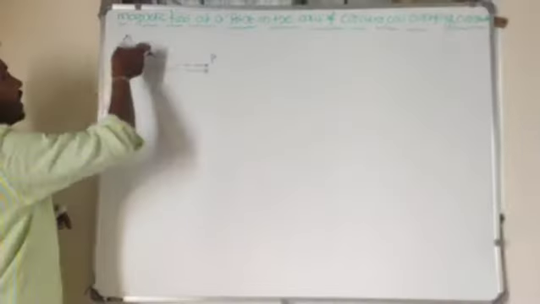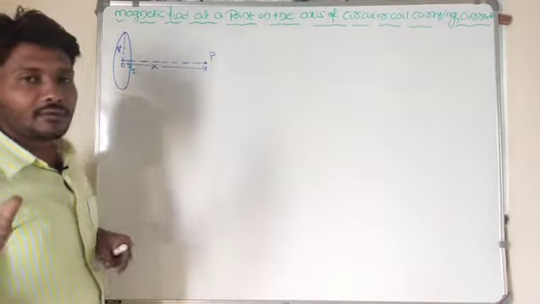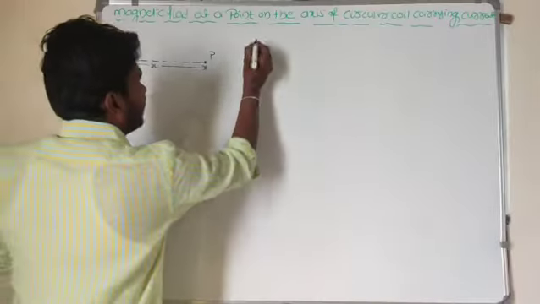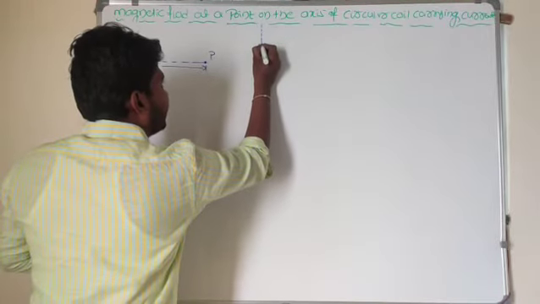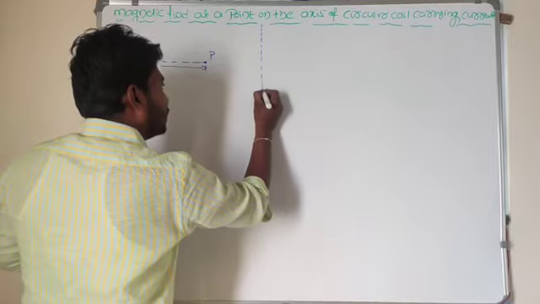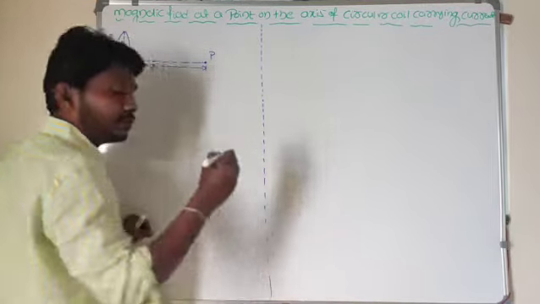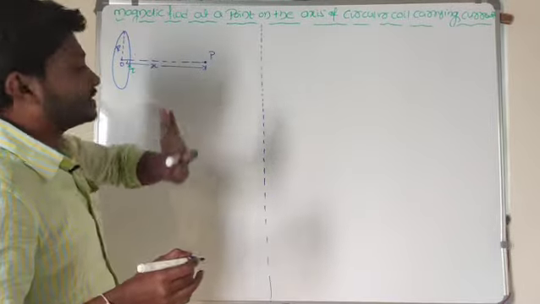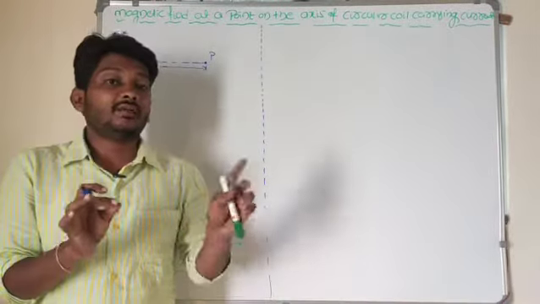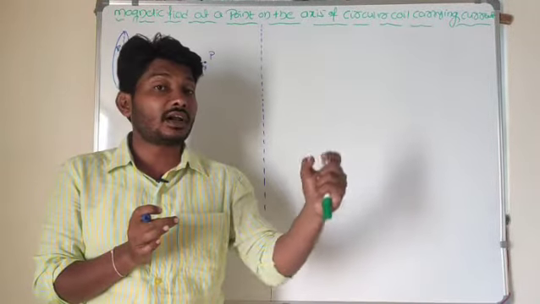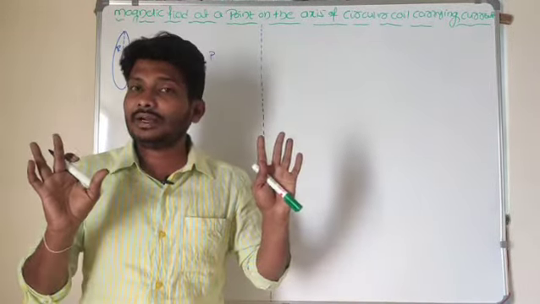Look at here, current is flowing in an anti-clockwise direction. Now let me write some descriptive part about that diagram. Here space is not enough, so I don't want to write much. In order to find the value of the magnetic field at this point, as we did in the case of the Biot-Savart law, we consider a length element here, right?